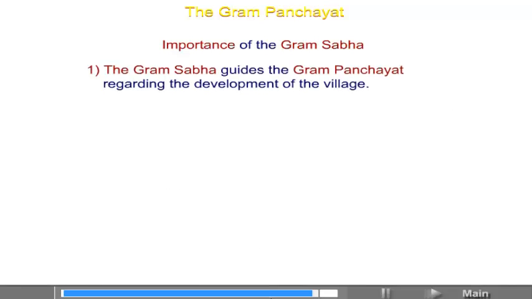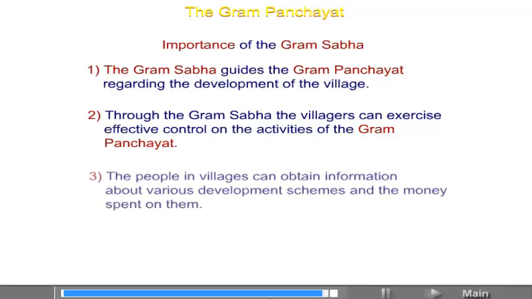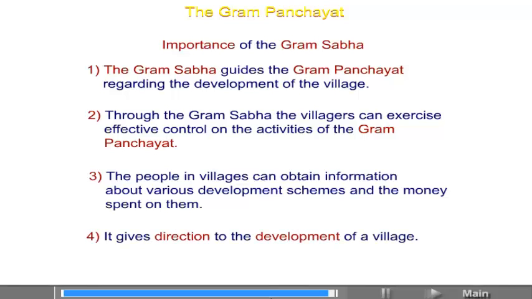Importance of the Gram Sabha. 1. The Gram Sabha guides the Gram Panchayat regarding the development of the village. 2. Through the Gram Sabha, the villagers can exercise effective control on the activities of the Gram Panchayat. 3. The people in villages can obtain information about various development schemes and the money spent on them. 4. It gives direction to the development of a village.